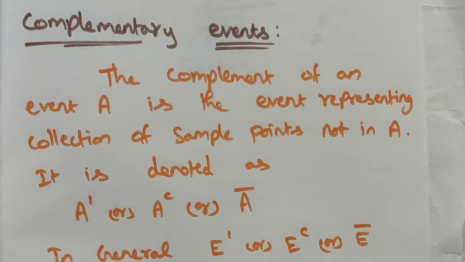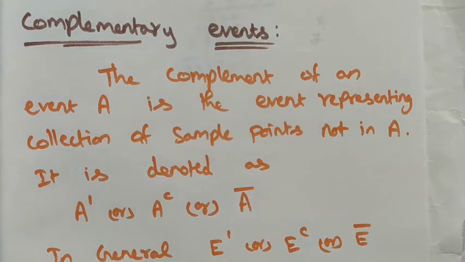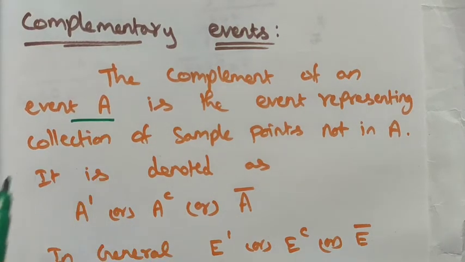And the last one is complementary events. The complement of an event A is the event representing the collection of sample points not in A. We are familiar with sets. A complement means that if set A contains some elements, the complement of set A is everything without the elements of A. Here also it is the same: the complement of an event A.